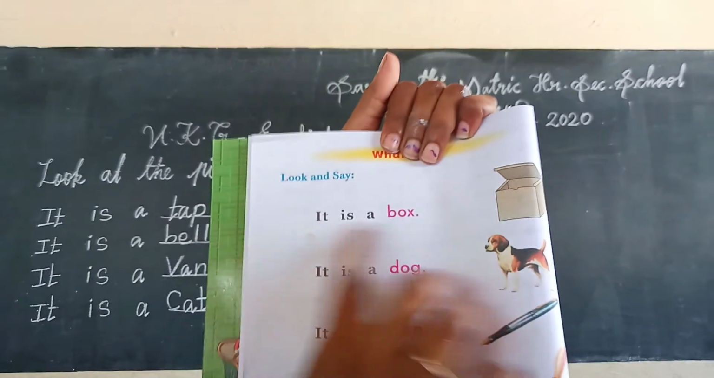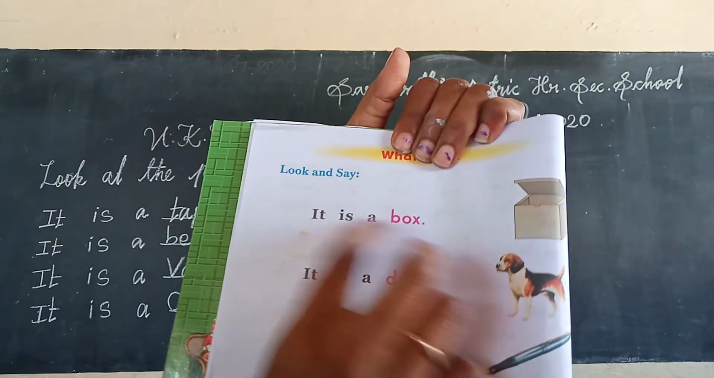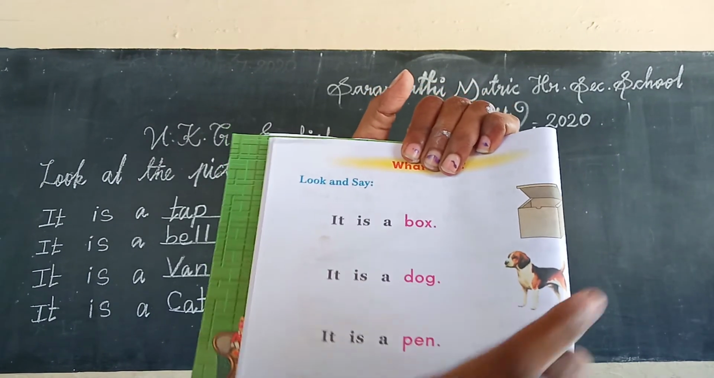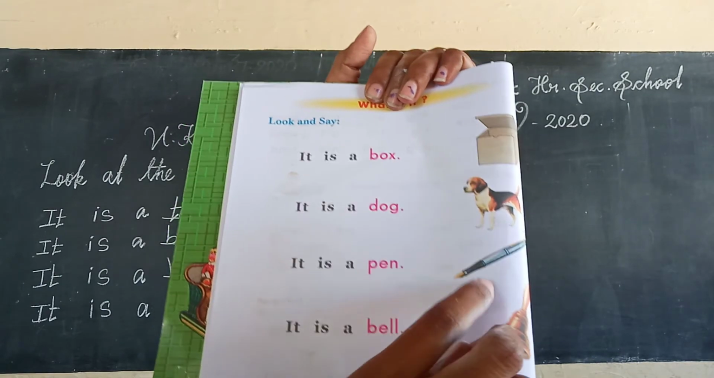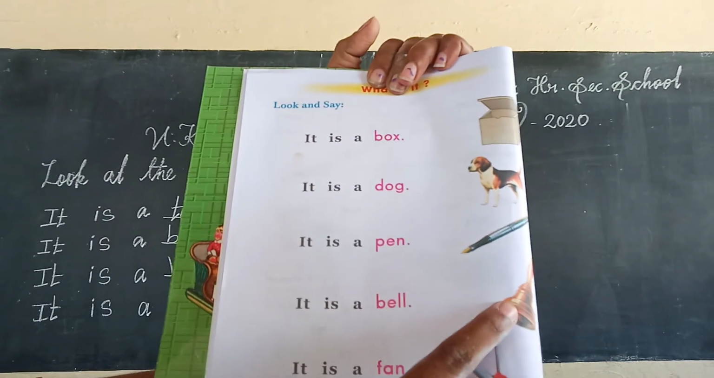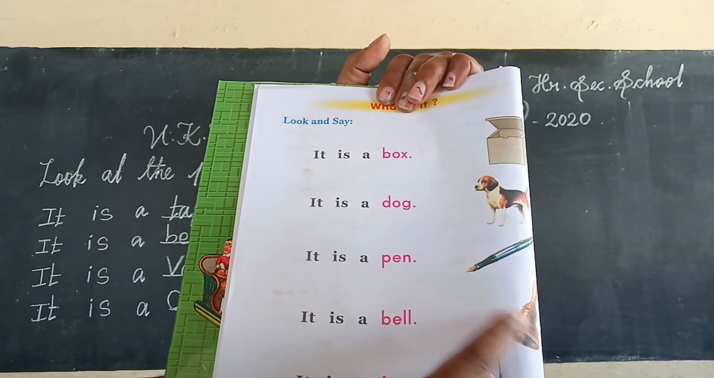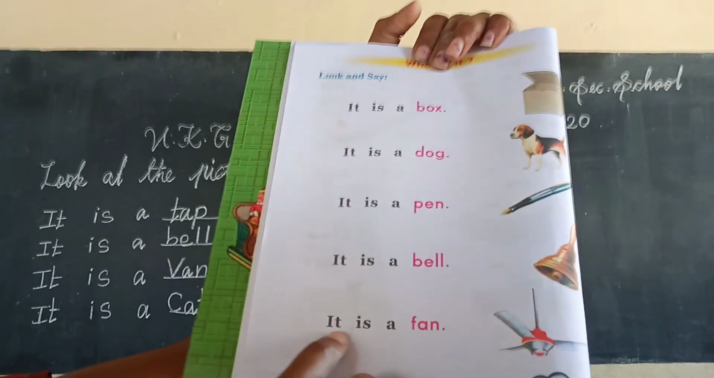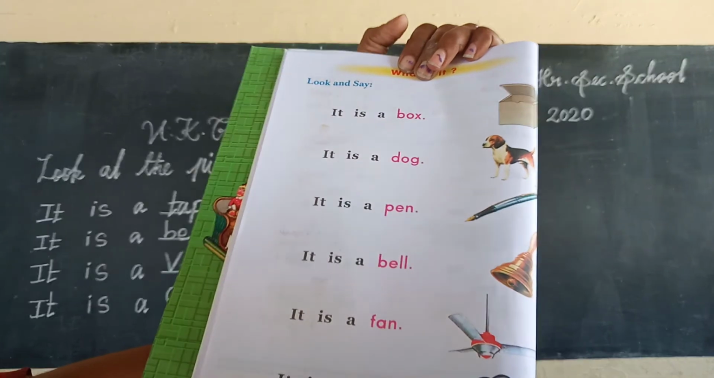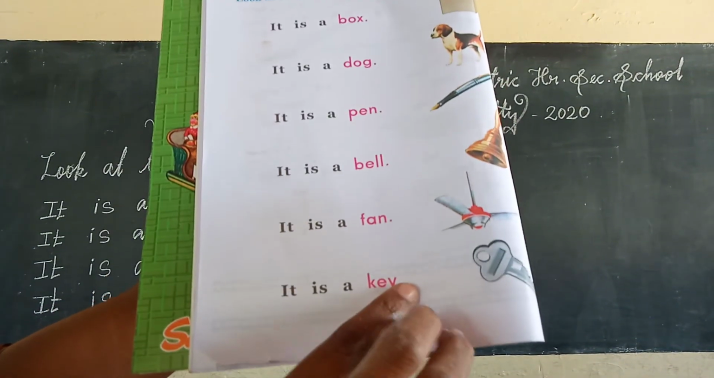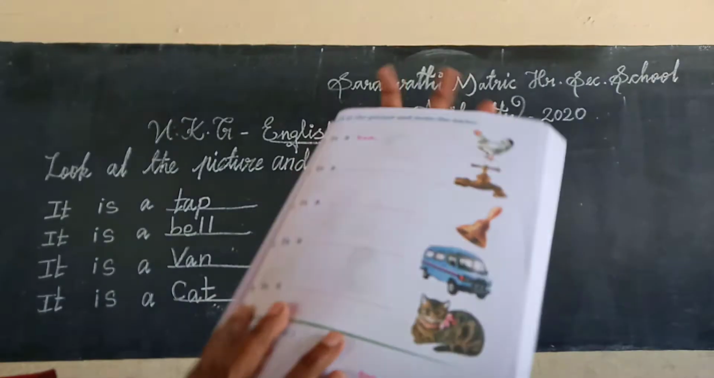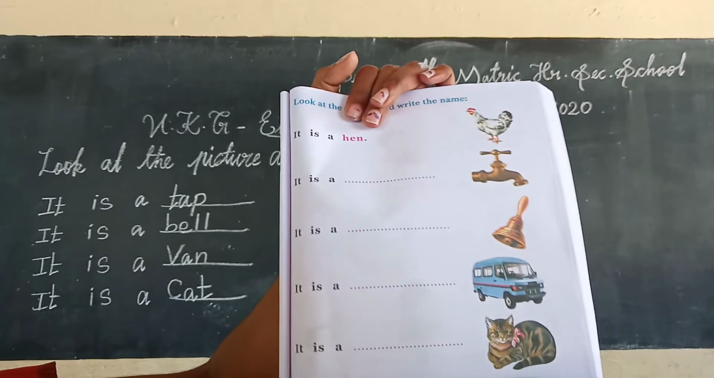What is it? It is a box. Next. What is it? It is a dog. Okay. Next. What is it? It is a pen. Next. What is it? It is a bell. Here, bell picture. Next. What is it? It is a fan. Here, fan picture. Next. What is it? It is a key. Okay, children. Here also we have finished this page.